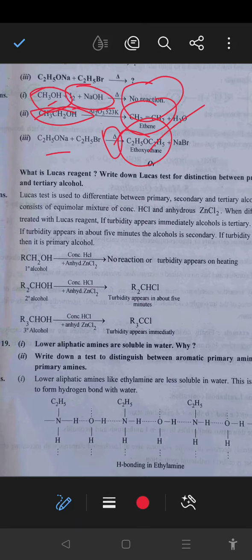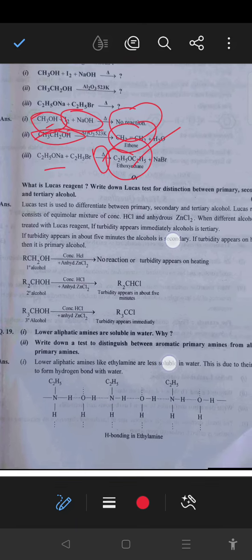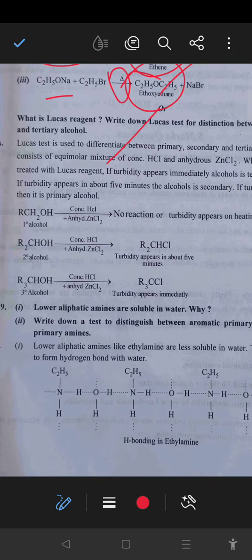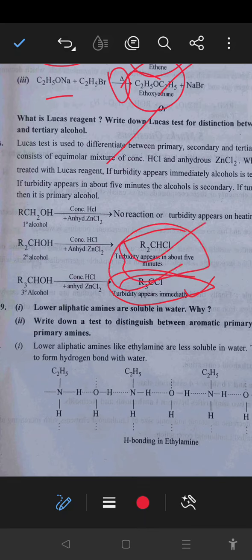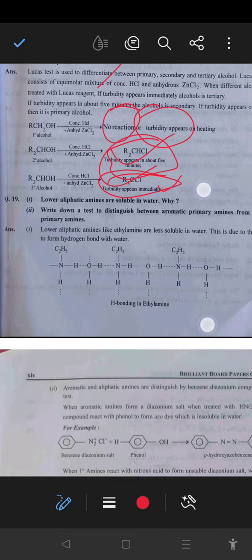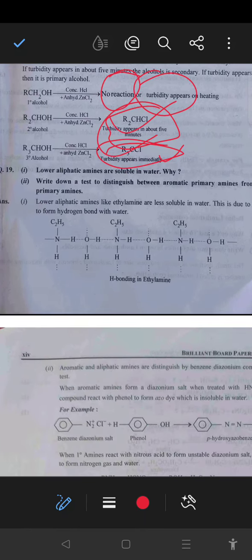Next, what is Lucas reagent? Write down the Lucas test to distinguish between primary, secondary and tertiary alcohols. Okay. So in case of alcohol, when different alcohols are treated with the Lucas reagent, that is anhydrous zinc chloride plus concentrated HCl, if the turbidity appears immediately, that indicates a tertiary alcohol, and if the turbidity appears within 5 minutes, that is a secondary alcohol. And if no reaction occurs or turbidity appears only on heating of the solution, that indicates a primary alcohol.